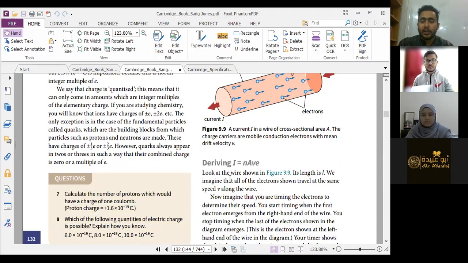They say look at the wire shown in figure 9.9. Its length is L. How much length? Repeat. L, repeat. Its length is L, small l, okay. We imagine that all of the electrons shown travel at the same speed v along the wire.